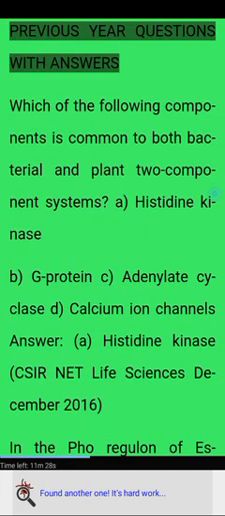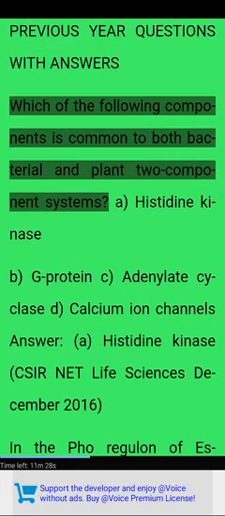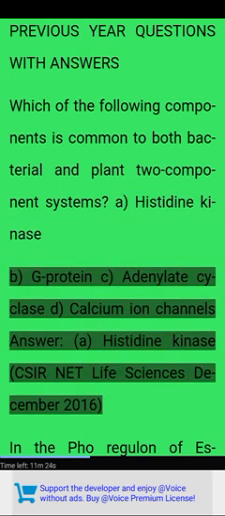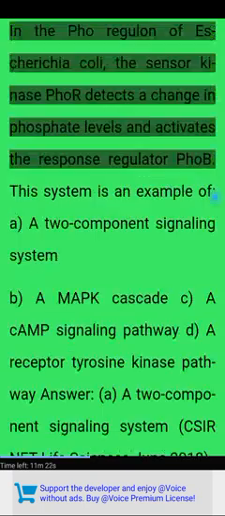Previous year questions with answers. Which of the following components is common to both bacterial and plant two-component systems? A. Histidine kinase. B. G protein. C. Adenylate cyclase. D. Calcium ion channels. Answer. A. Histidine kinase. CSIR NET Life Sciences December 2016.